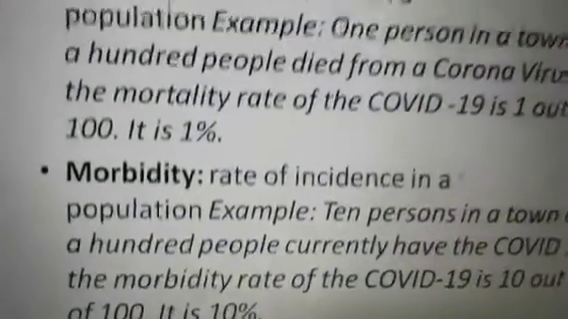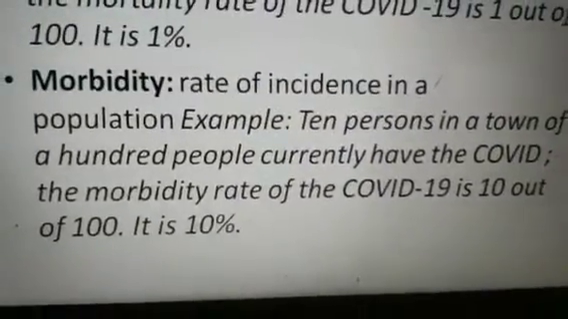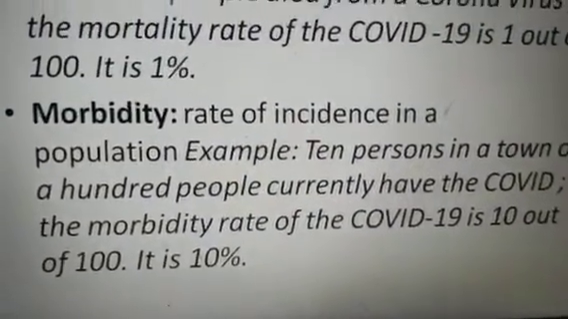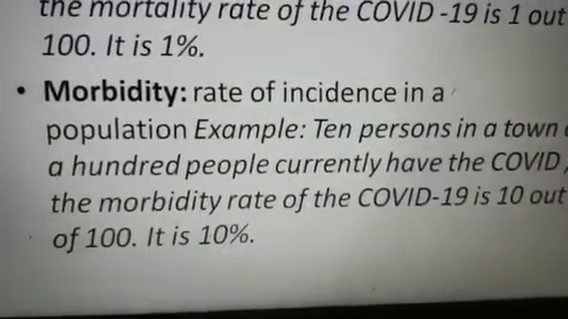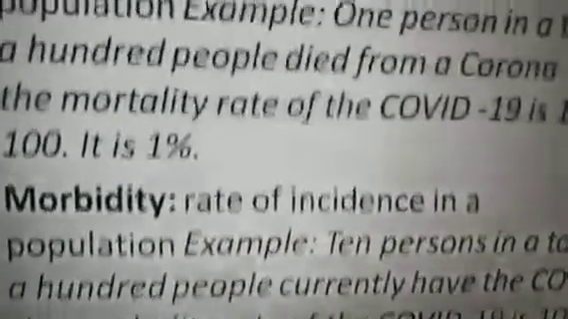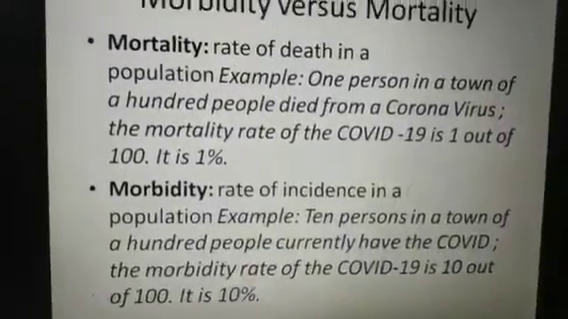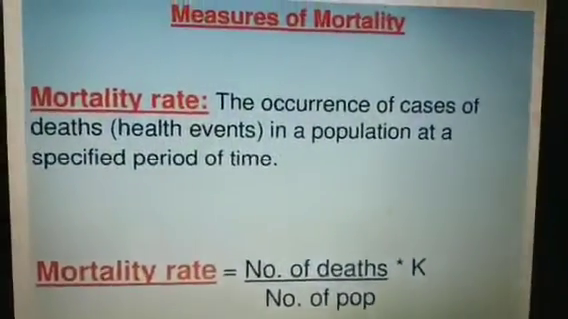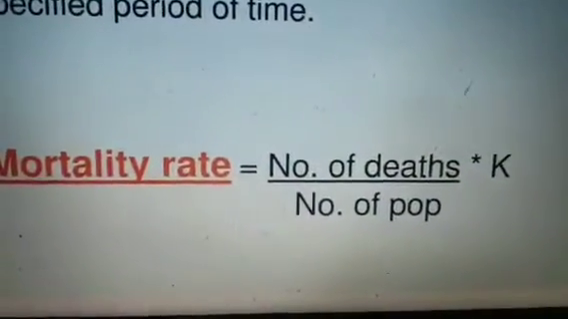So there is a difference between mortality and morbidity. For example, if 10% in a town of 100 people currently have COVID, the morbidity rate of COVID-19 is 10 out of 100, and it is 10%. That means morbidity is higher than mortality, and that is a natural phenomenon. So these two terminologies we have to learn.